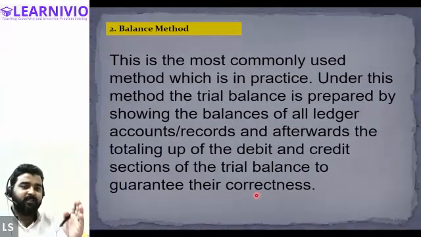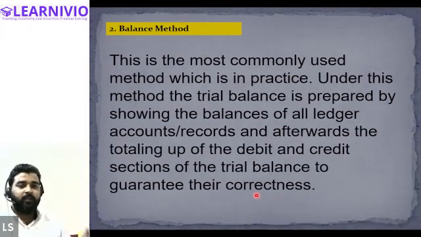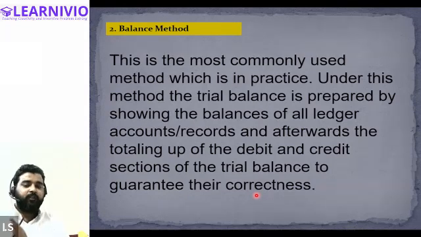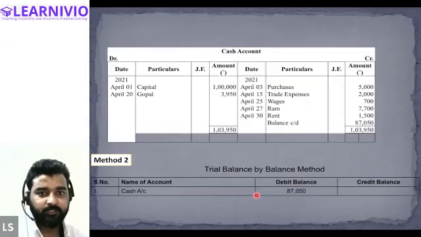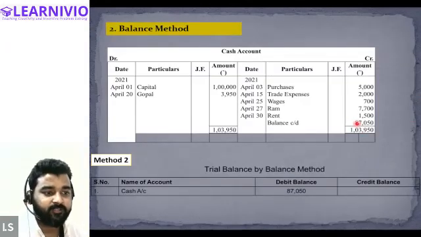If balance c/d is shown on the credit side of the account, this means that balance is a debit balance. If a particular balance c/d is shown on the debit side of the account, this indicates that it is a credit balance of the account. So in the balance method, we only consider the balancing figure.